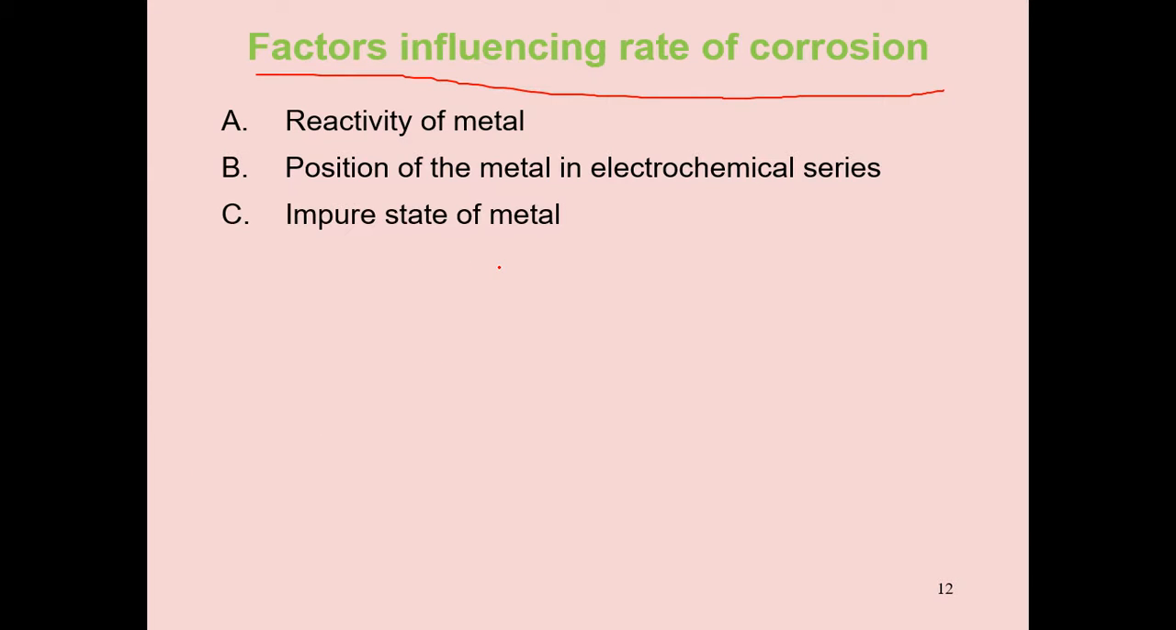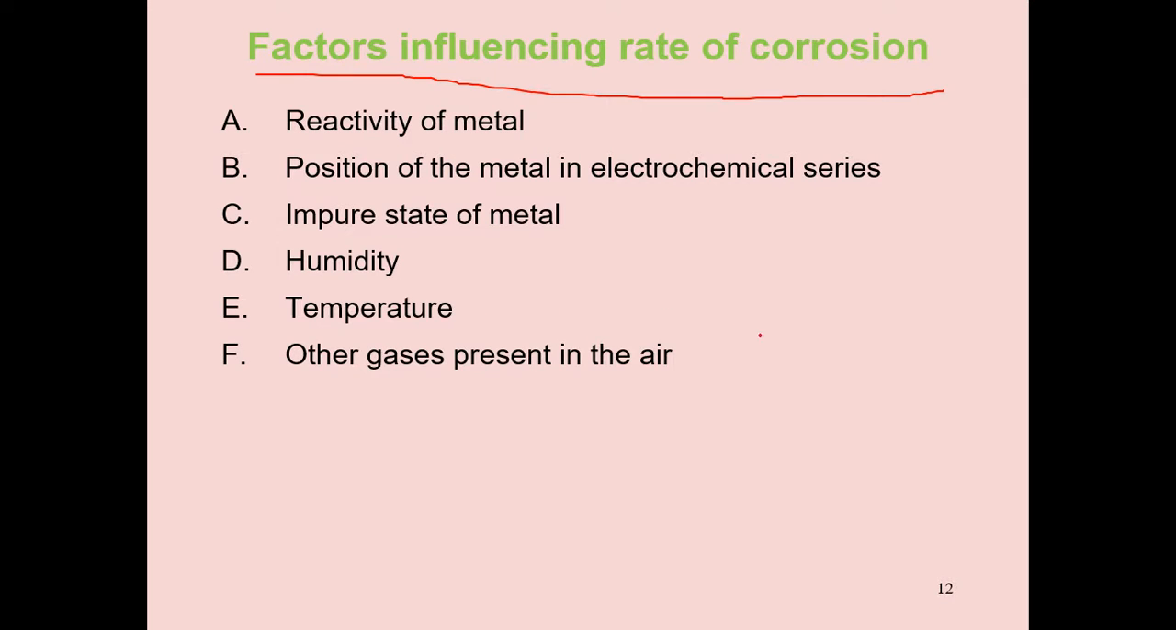Third one, impure state of metal. In pure metal or impure metal, what is the corrosion? In pure metal, does corrosion increase or decrease? In impure metal, does corrosion increase or decrease? We should know. Next, humidity. Water vapors present in the environment also affect corrosion. Next, temperature. If temperature increases or decreases, that may affect corrosion. That is also influencing the rate of corrosion.